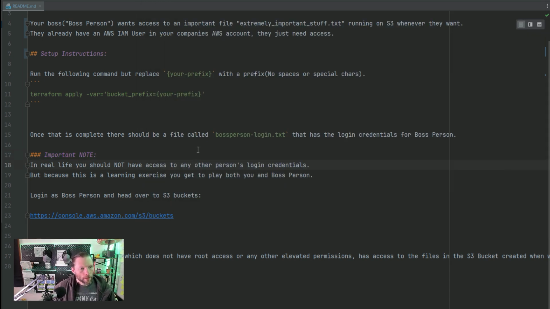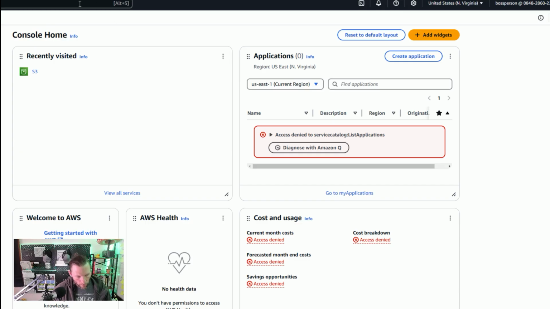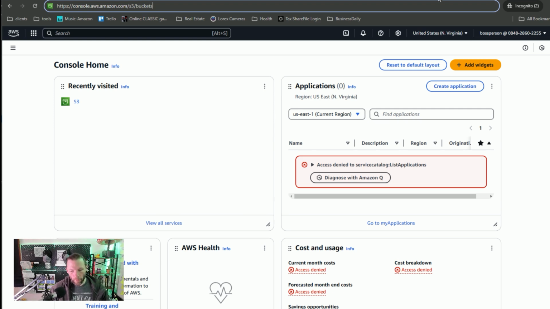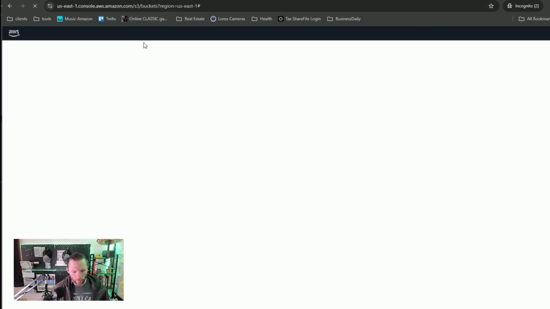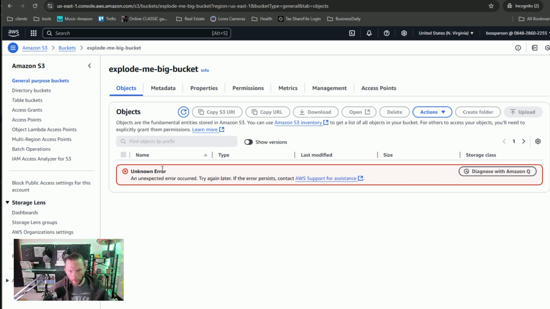Let's log in as the boss and let's navigate to this URL here, which should just open up S3. Make sure you're in the right region. So if you boot it up in one region, make sure you're in the right region because this URL doesn't account for what region you're in. All right. So I've got explode me big bucket. That's our bucket right there. And again, I'm logged in as boss person now. So I'm playing this. I click into here and it's yelling at me.